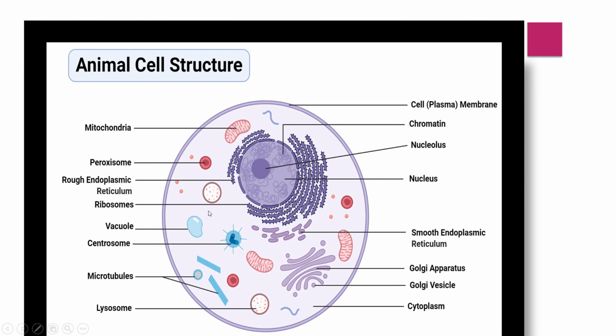So, here is a picture of cell structure. It contains cytoplasm, then nucleus. Nucleus contains chromatin material, cell membrane. This is mitochondria, endoplasmic reticulum, which is rough and smooth. Vacuoles, centrosomes, microtubules, and lysosome.